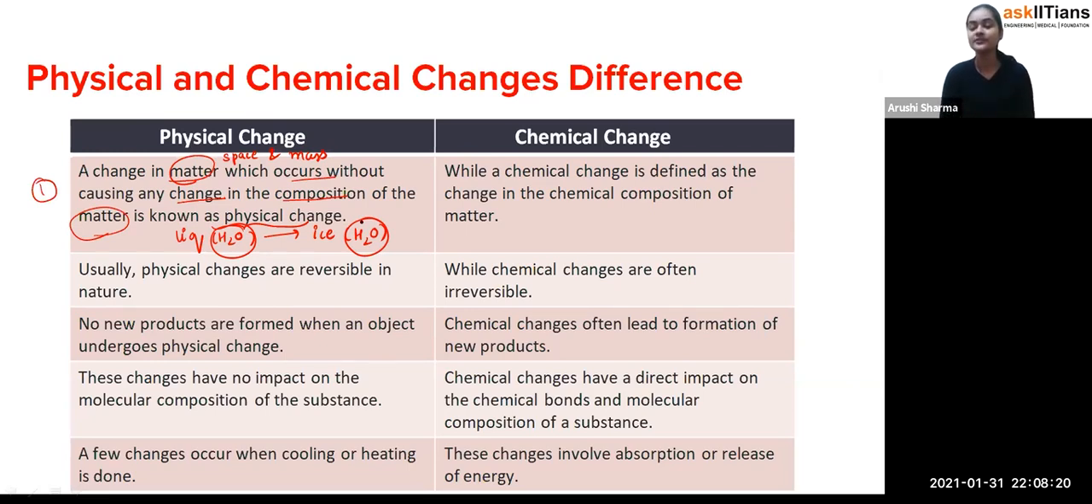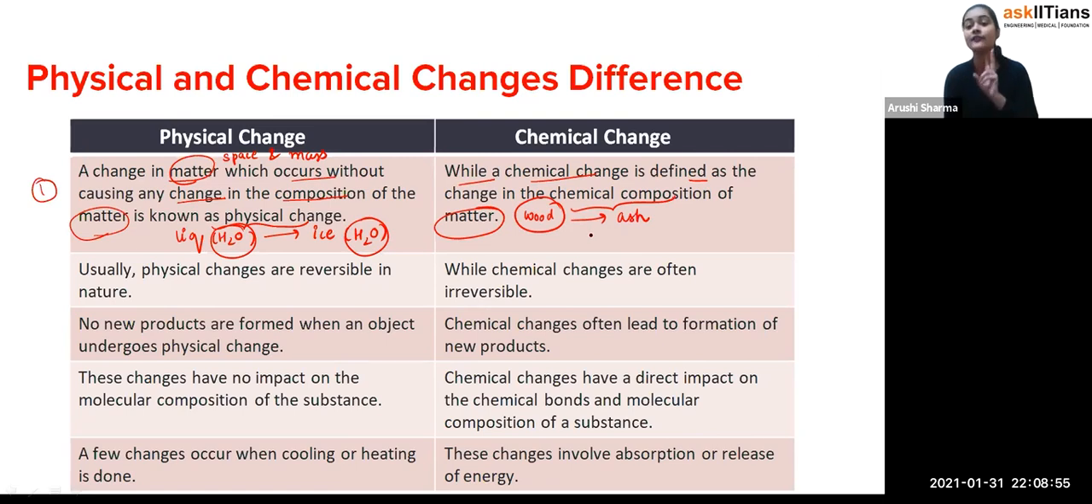Okay. Now chemical changes. A chemical change is defined as a change in the chemical composition of the matter. Now the chemical composition is changing. In a physical change, the physical properties change, while in a chemical change there is a change in the chemical properties. For example, students, I have given you the example of burning wood. What happened is that the wood is converted into ash.